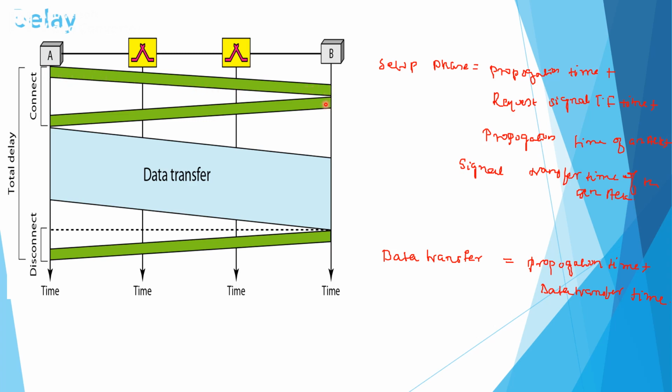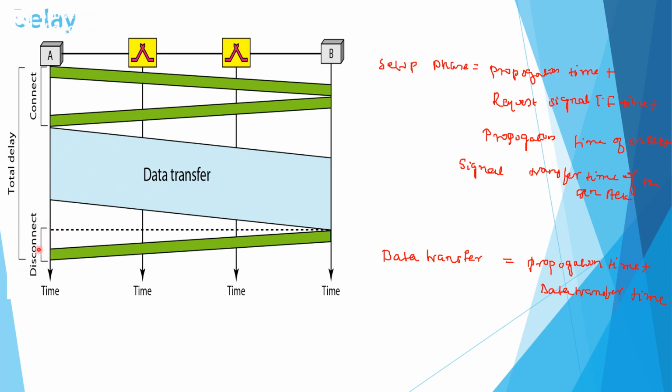Once again, the propagation time of an acknowledgement plus the signal transfer time. Similarly, in the data transfer phase, the propagation time plus the data transfer time. Similarly, during the disconnect phase, there will also be a small amount of delay.